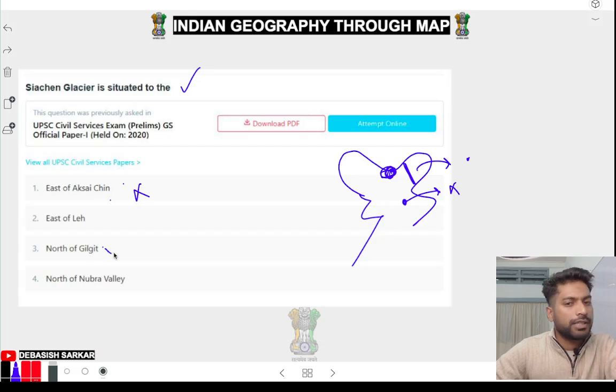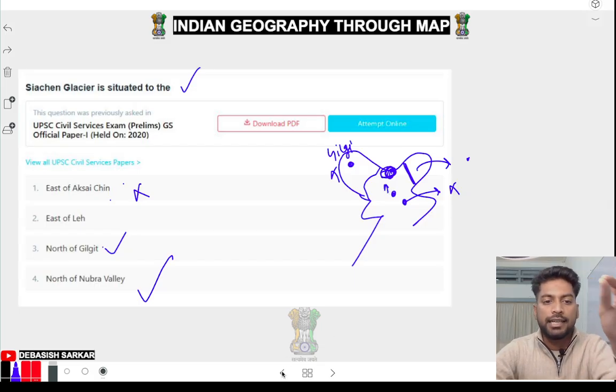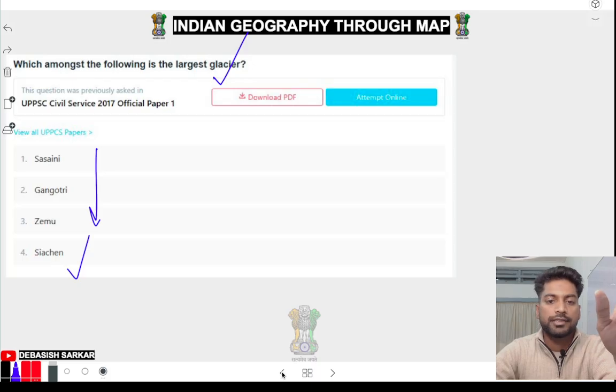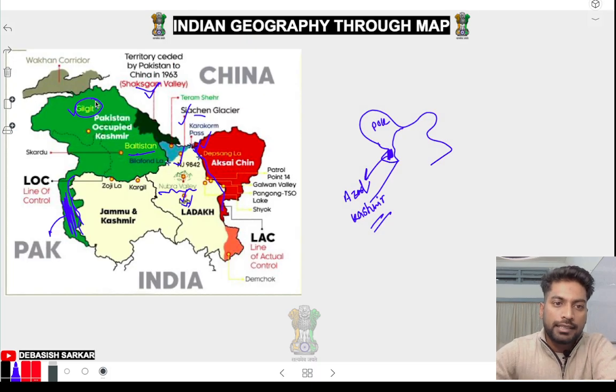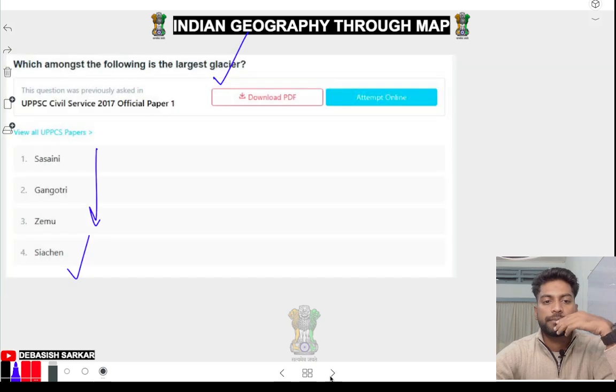North of Gilgit, no, Gilgit is here. So A is also not right. North of Nubra Valley: yes, Nubra Valley was there and this was north of Nubra Valley. If you don't understand, see Aksai Chin, Leh, Gilgit and Nubra Valley. See the locations. North of Gilgit, not possible. East of Aksai Chin, not possible. East of Leh, not possible, but north of Nubra Valley. See, this is your Siachen glacier, north of Nubra Valley. So you have to observe the maps. Okay, next.